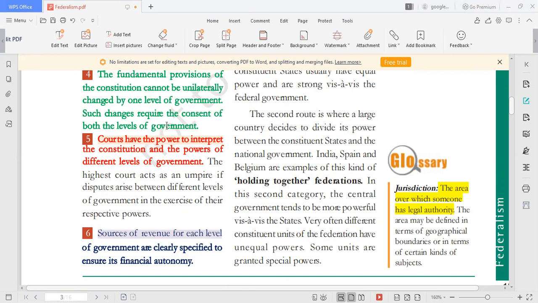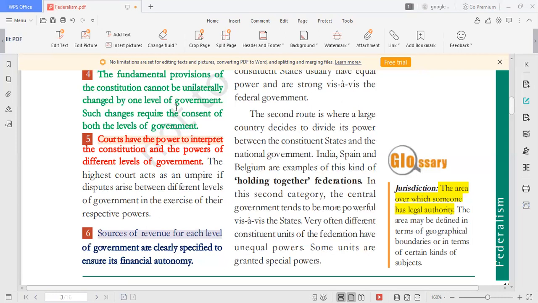The central government can govern on these subjects, but if it wants to bring any changes in the fundamental provisions, it has to get the consent of the state governments, who must also be consulted.